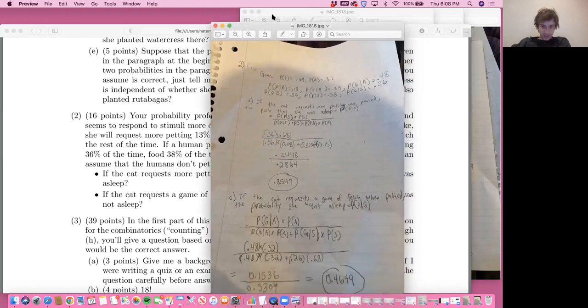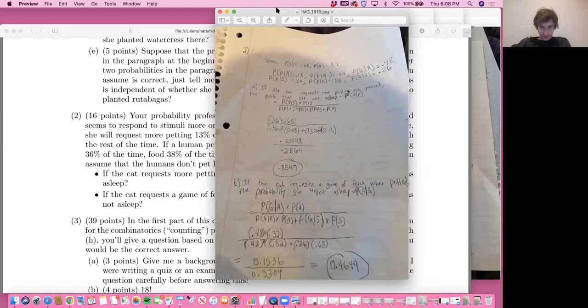If the cat requests a game of fetch when petted, what's the probability that she wasn't asleep? So the probability equals her being awake and wanting the game of fetch. That's what G is, by the way. It's fetch, not F. So the probability of wanting to play the game of fetch and being awake, with the probability of being awake up top.